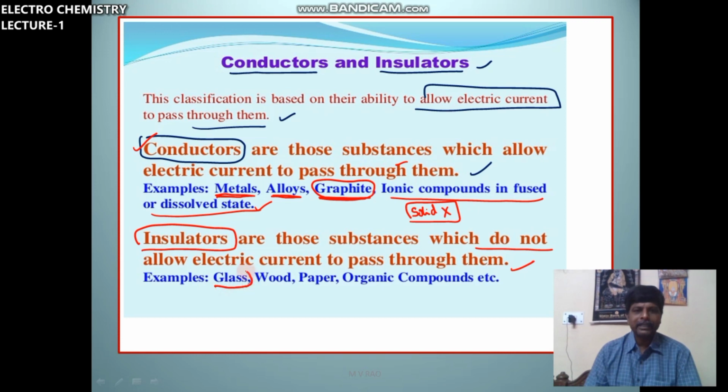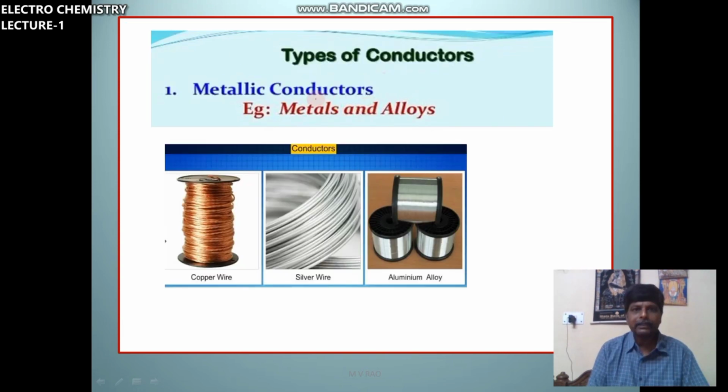Glass is an insulator, wood is an insulator, paper, and organic compounds. Ionic compounds are conductors in fused or dissolved state, whereas organic compounds are insulators. Conductors, first type is metallic conductors.